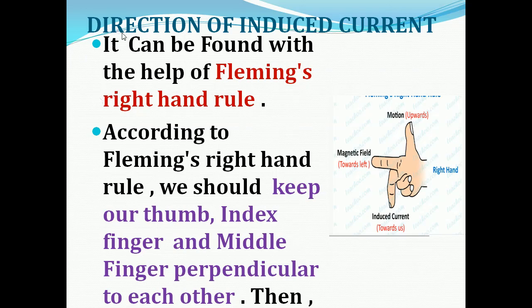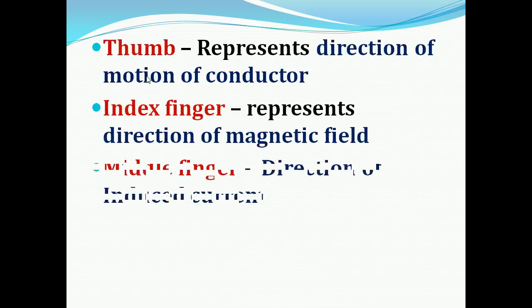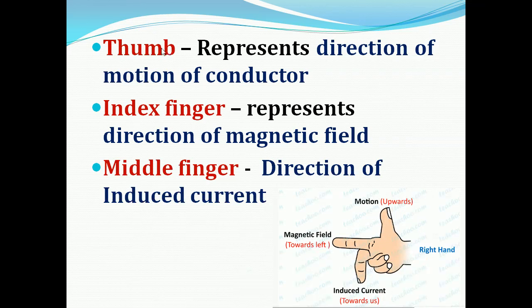Once again we will repeat that according to Fleming's right hand rule, we have to keep the fingers perpendicular to each other. The thumb represents the direction of motion of the conductor, the index finger represents the magnetic field, and the middle finger represents the direction of induced current. Understood, children?